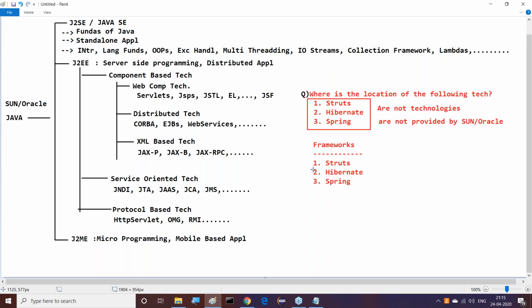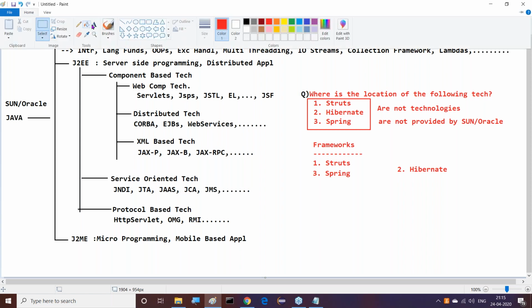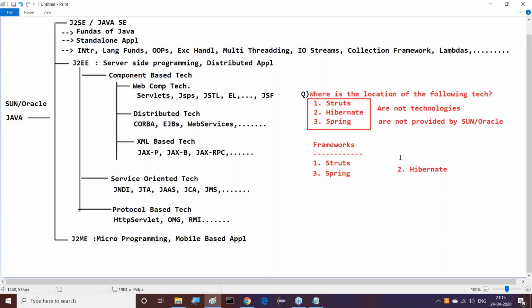But remember this point. This Hibernate we have used now is not under framework. This Hibernate is not a framework. Please remember this point. Hibernate is not a framework. Moreover, Hibernate does not have a particular design pattern. So Struts is MVC implementation, Spring is IOC, inversion of control or dependency injection, and maybe MVC as part of this module. So they have a base design pattern. But for Hibernate, we do not have any particular base design pattern. Of course, DAO is available, but DAO is a combination of multiple things. Understand my point here? It's not because of only Hibernate here.